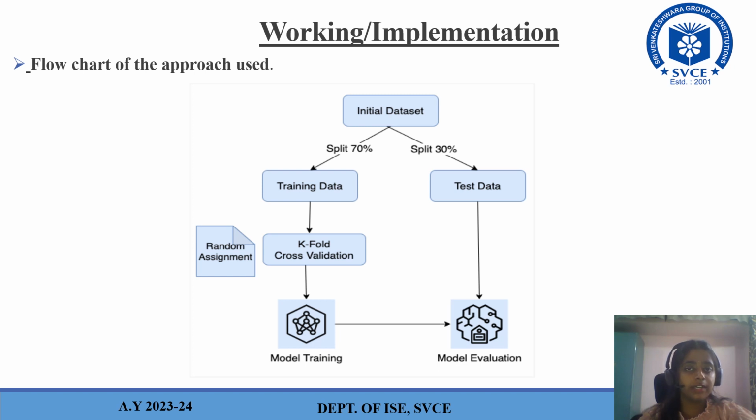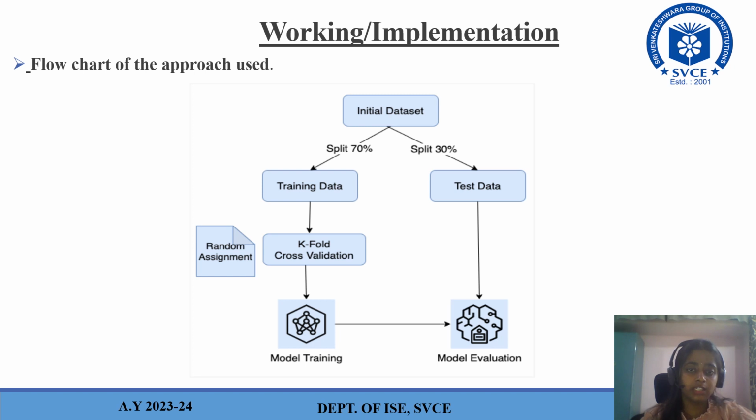So coming to the working or the implementation part. This is the flow chart that is being used as an approach. Initially, we take a data set that will be sufficient to give a prediction for our topic or project. From the data set, we split the data into 70% and 30%, that is nothing but training data and testing data. So 70% goes to the training data and the other 30% goes to the testing data.